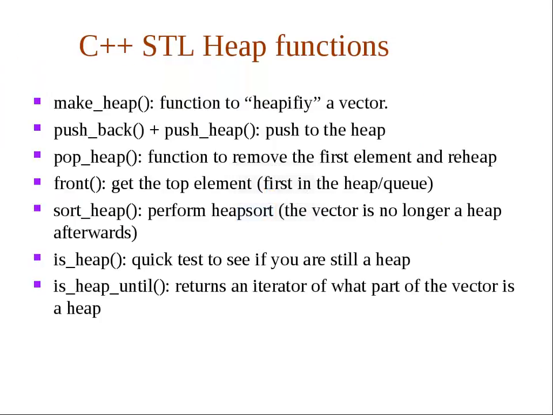All right. is_heap is a quick test to see if you're still in a heap. And is_heap_until is a little confusing. It returns an iterator to what part of the vector is a heap. So if some of your vector has already been removed, this will return which portion is still a heap, and then you ignore the rest.